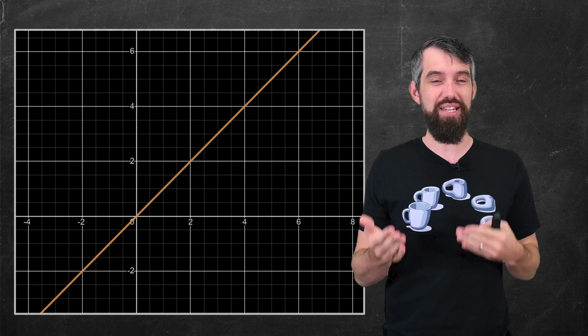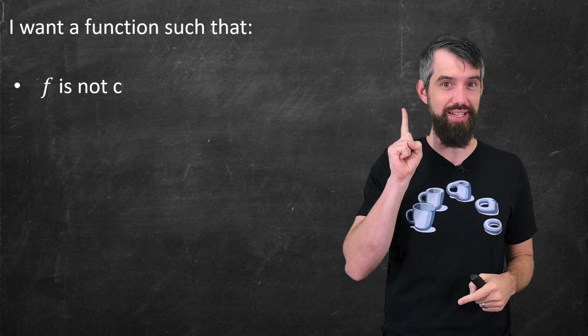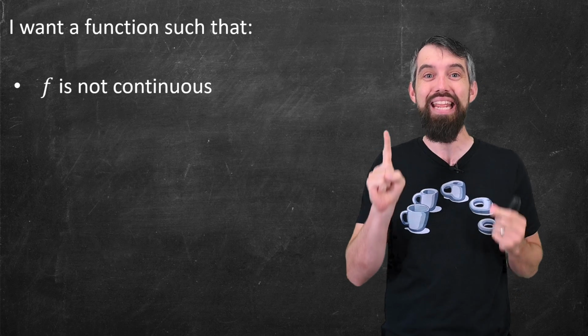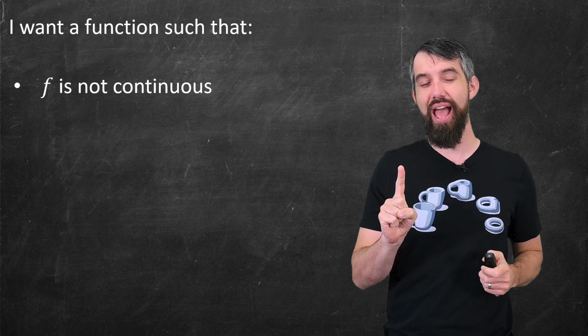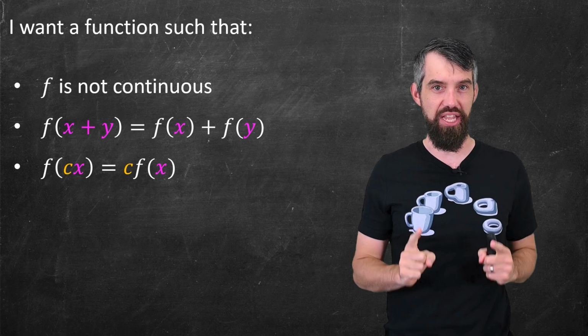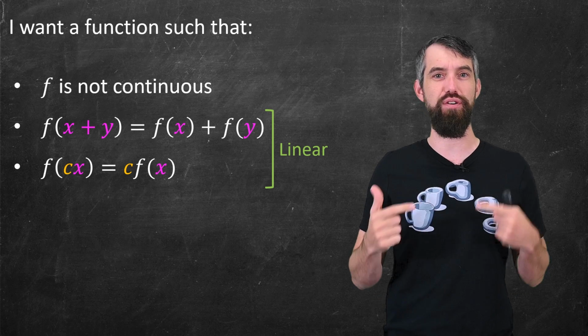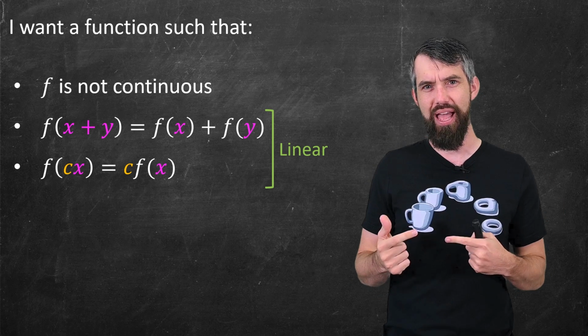But in this video, I want to tell you about this crazy function that is not continuous. In fact, it's going to be very far from continuous. It's not going to be continuous on any interval at all, and yet is actually linear. These two conditions that I've put up here are collectively referred to as a function being linear,